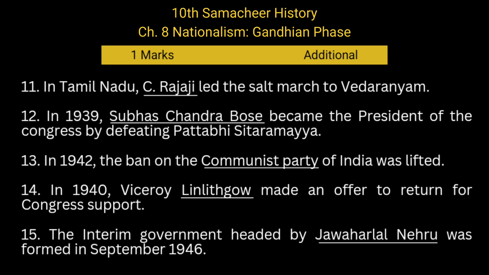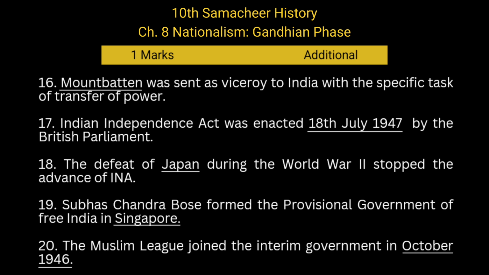In 1942, the ban on the Communist Party of India was lifted. In 1940, Viceroy Linlithgow made an offer to return for Congress support. The interim government headed by Jawaharlal Nehru was formed in September 1946. Mountbatten was sent as Viceroy to India with the specific task of transfer of power.